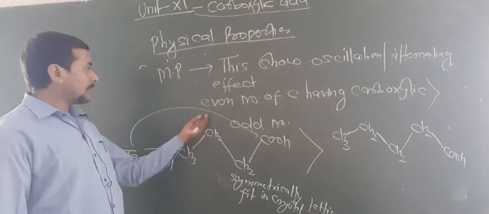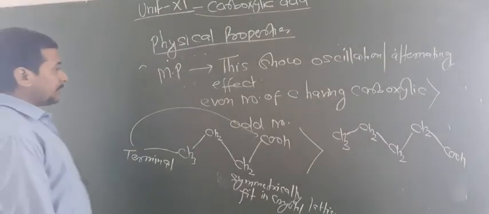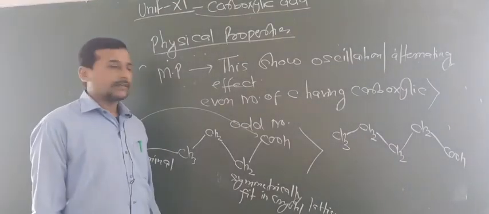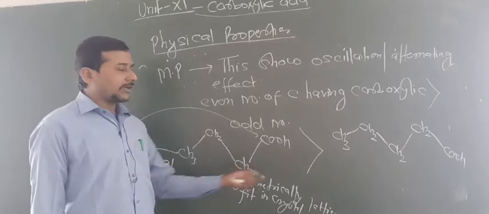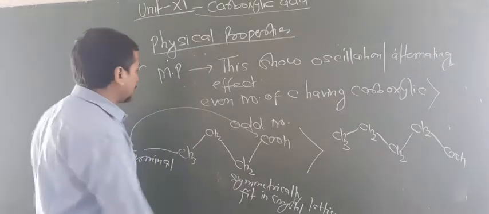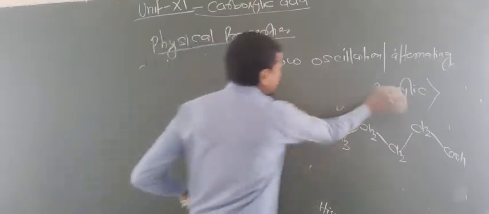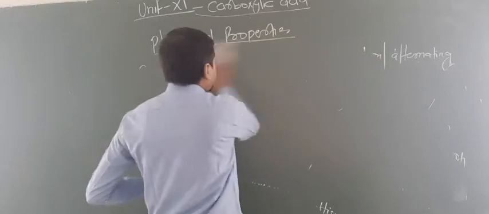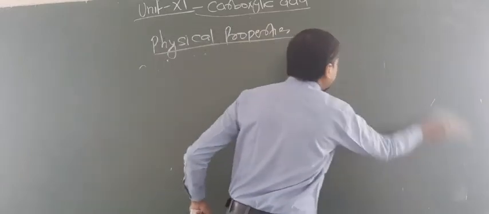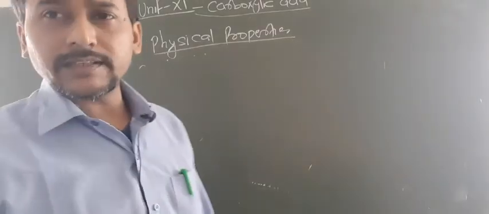So here the melting point of carboxylic acid having an even number of carbon is more than the carboxylic acid having an odd number of carbon atoms. This is due to symmetry. So in this way you can explain these physical properties: melting points, boiling points, physical state. Are you getting this point, dear students?